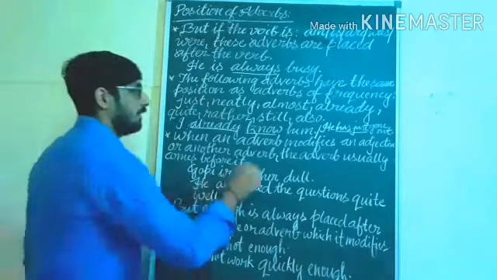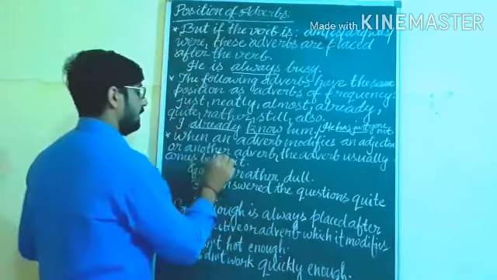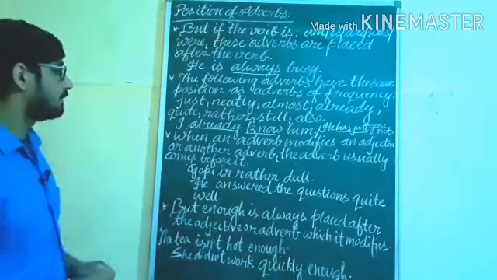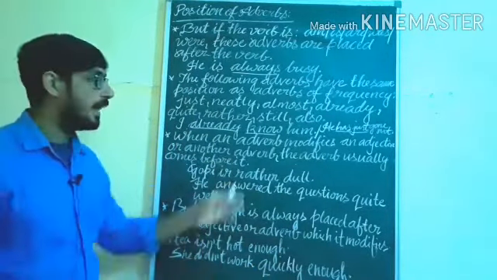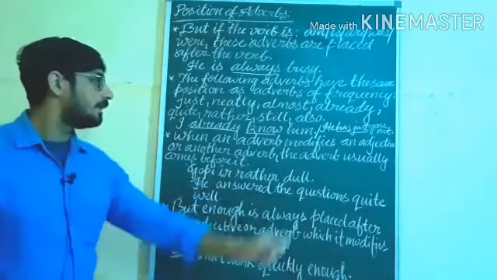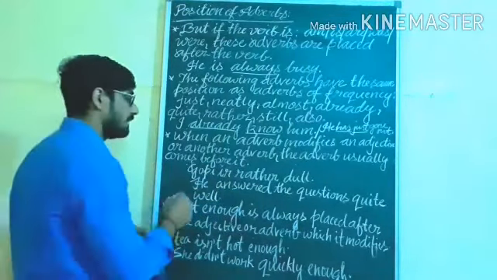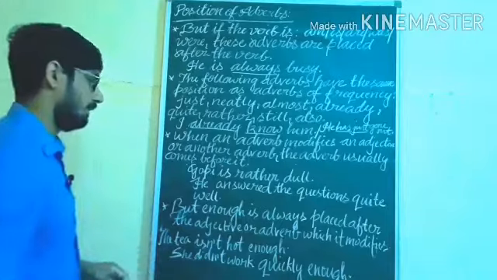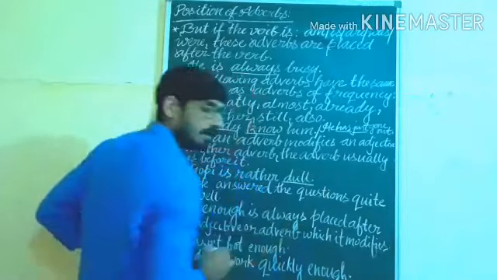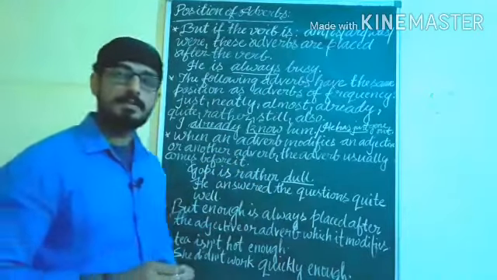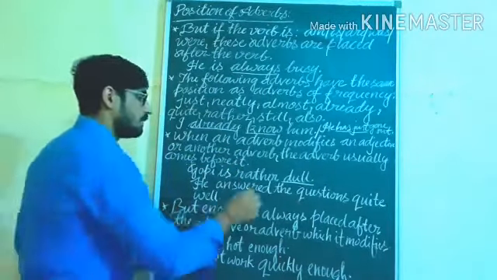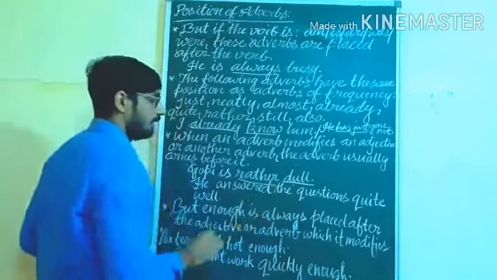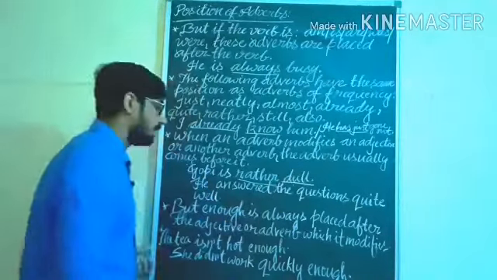When an adverb modifies an adjective or another adverb, the adverb usually comes before it. We can see the example: Gopal is rather dull. Here we get the word dull. Who is dull? Gopal. So here the word dull is an adjective, and rather is an adverb. Rather is modifying the adjective dull.